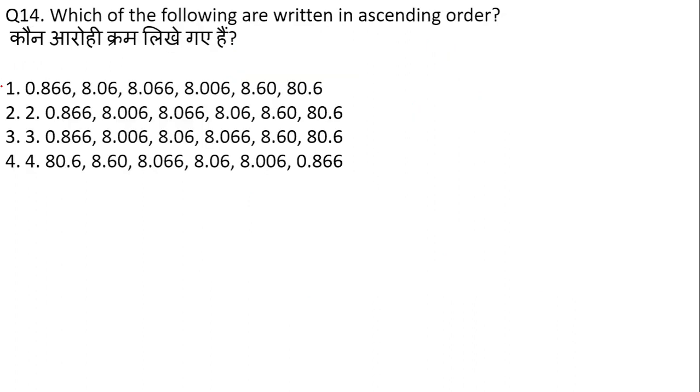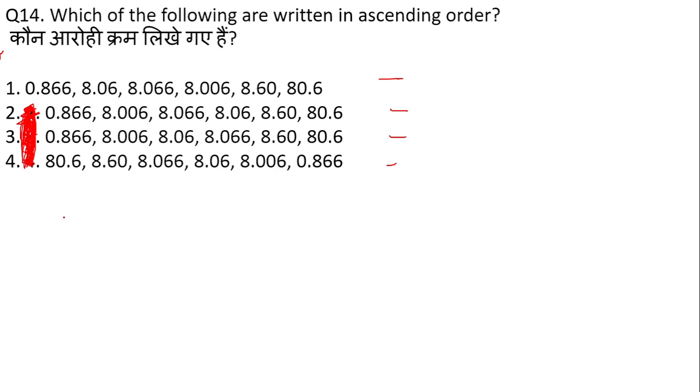Moving on to the next question, which of the following are written in the ascending order? A very simple question, but many of the students can get confused over here. So you don't have to get confused. This is something that got reprinted. Now look here, there are total 6 decimal numbers given in every option. How many total numbers are there? There are total 6 decimal numbers given over here.